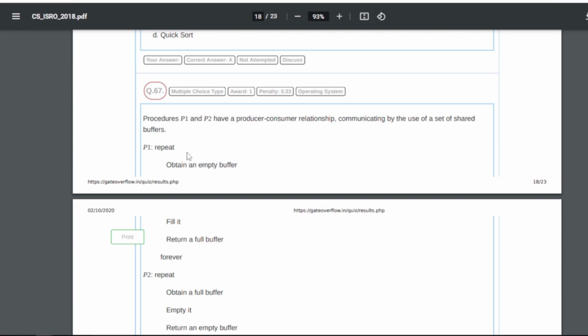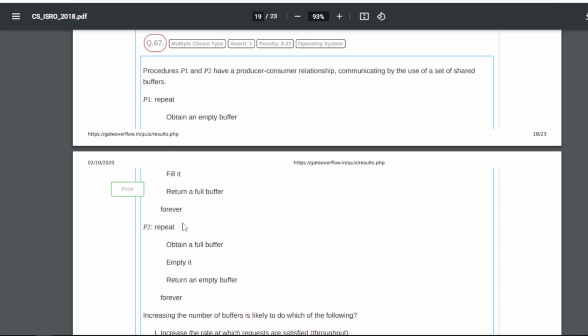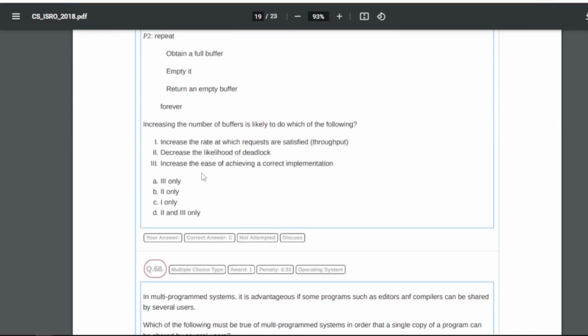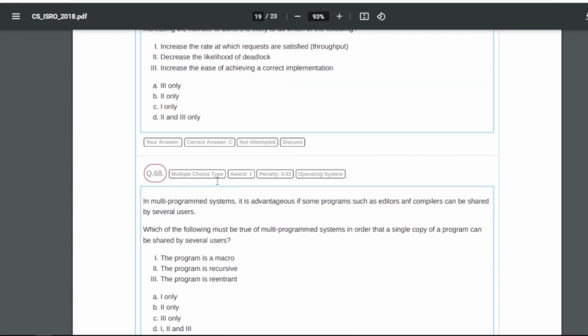67: procedures P1 and P2 have a producer-consumer relationship communicating by the use of a set of shared buffers, right? P1 repeat and so on, and P2 so on. Increasing the number of buffers is likely to do which of the following? So for this our answer is C, that is one only, which is increase the rate at which requests are satisfied, throughput, right? So A will be the answer.